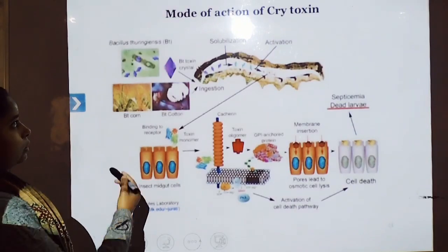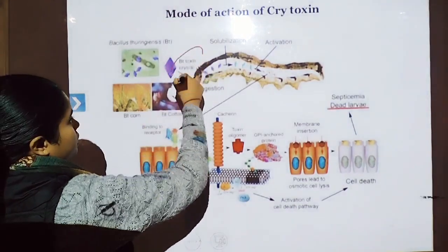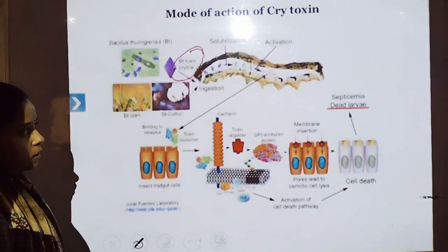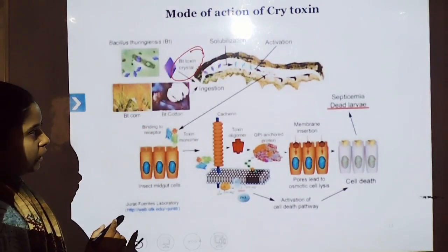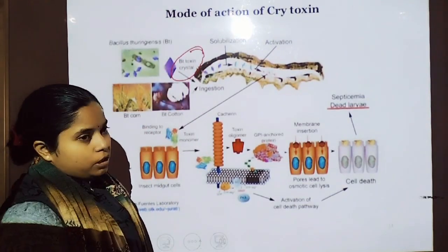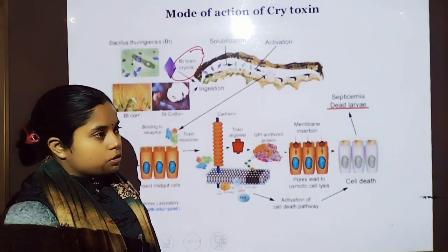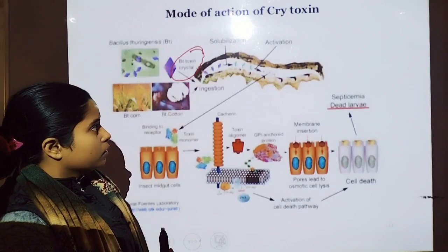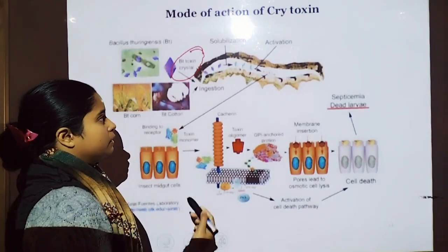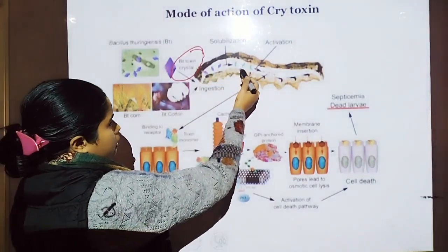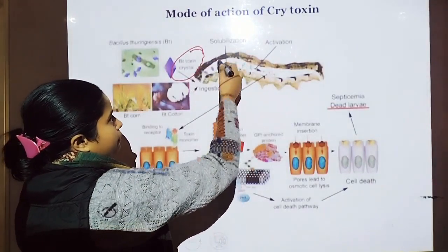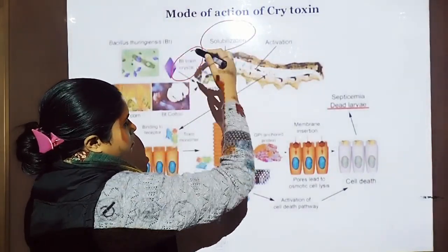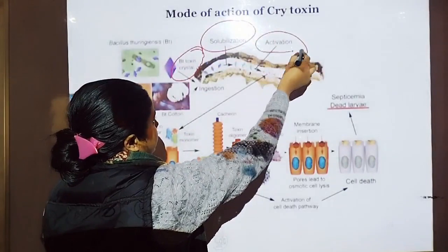So the cry gene, which shows the cry gene. Here is the Bt toxin crystal, which is a crystalline solid. When larvae ingest the leaf of the plant, these crystals are transmitted into the gut of the larvae, where solubilization of these occurs. After the solubilization, the toxin is activated.